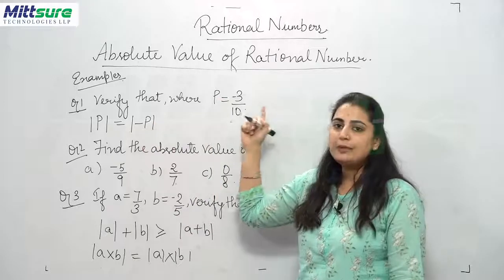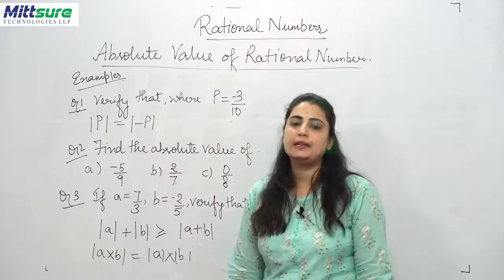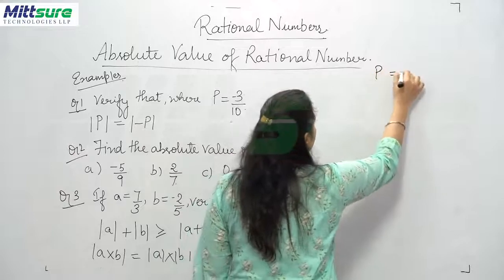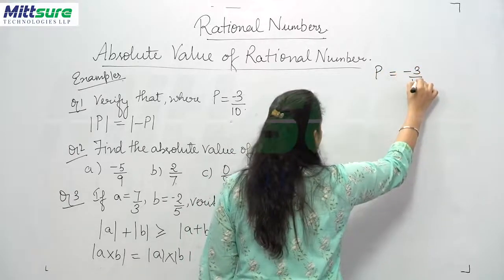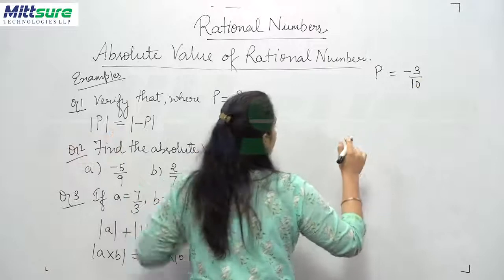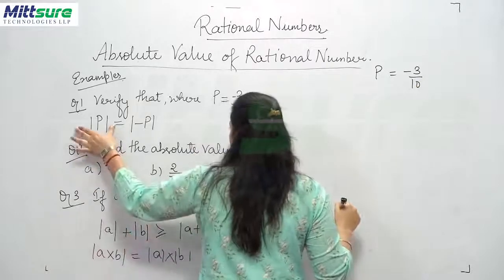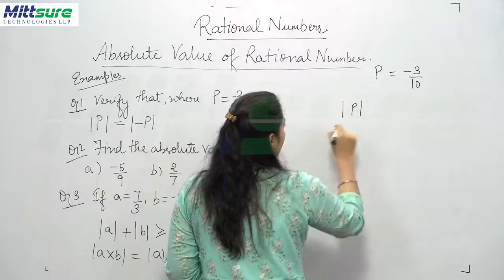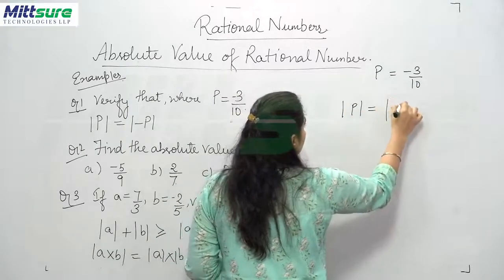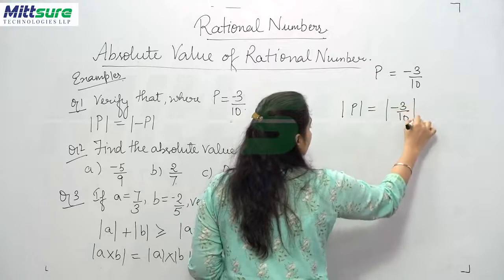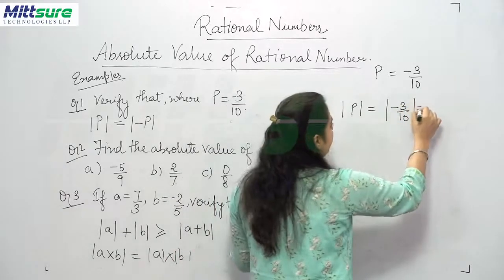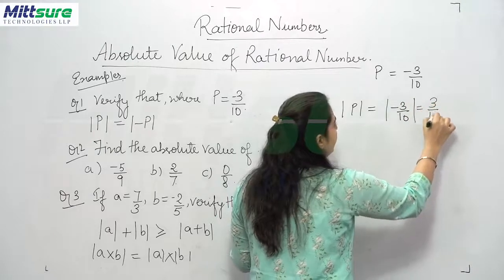The value of P is given to you as minus 3 upon 10. So let us note the value of capital P, that is minus 3 upon 10. Now let's take only the left hand side. The left hand side has mode P. The value of mode minus 3 upon 10 is equal to 3 upon 10.